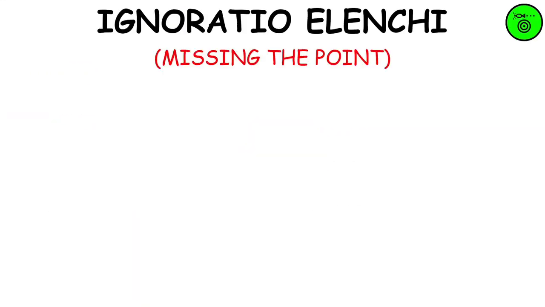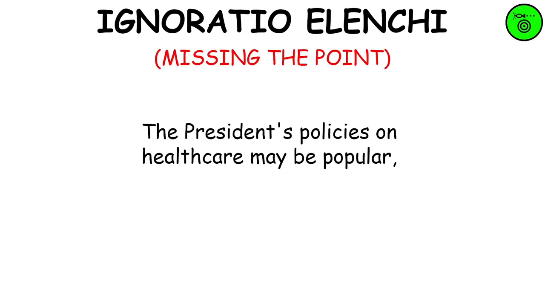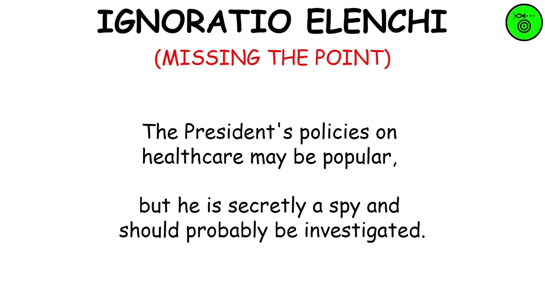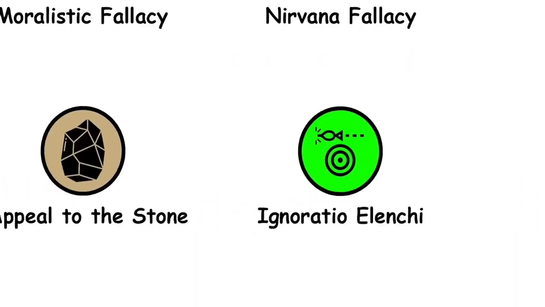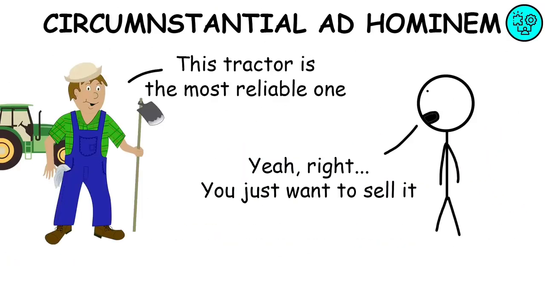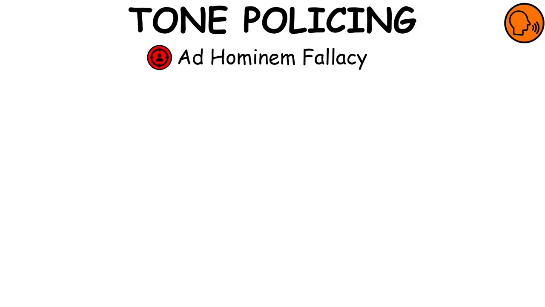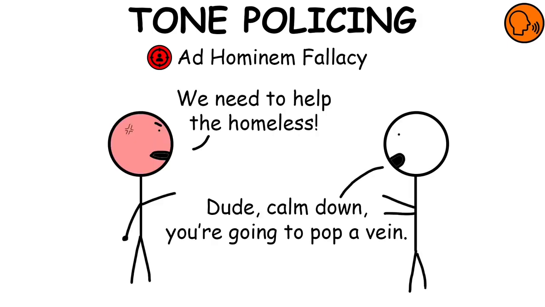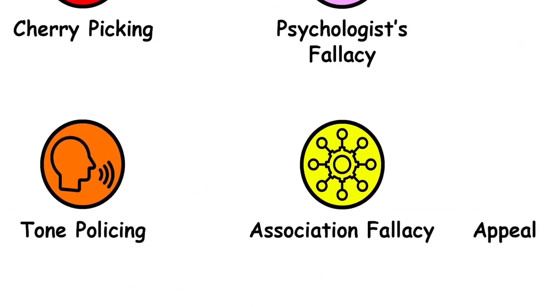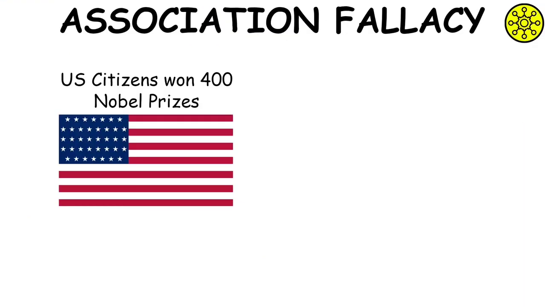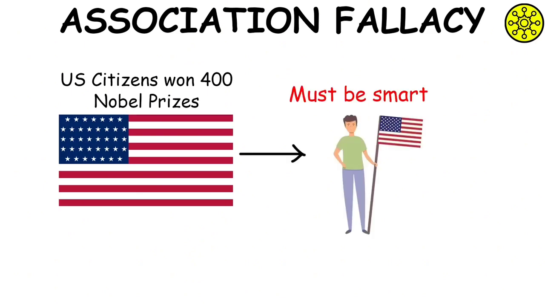Ignoratio elenchi. Ignoratio elenchi, also called missing the point, is the fallacy of presenting an argument that may or may not be logically valid and sound, but whose conclusion fails to address the issue in question. Circumstantial ad hominem. Stating that the arguer's personal interest in advancing a conclusion means that their conclusion is wrong. Tone policing, an ad hominem fallacy that focuses on the emotion behind a message rather than the message itself as a discrediting tactic. Association fallacy. It's the fallacy that asserts that properties of one thing must also be properties of another thing if both things belong to the same group.